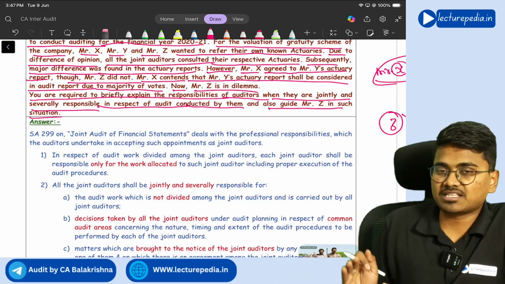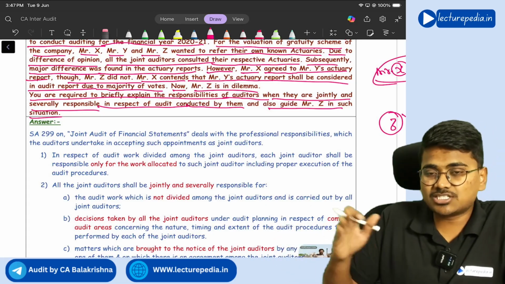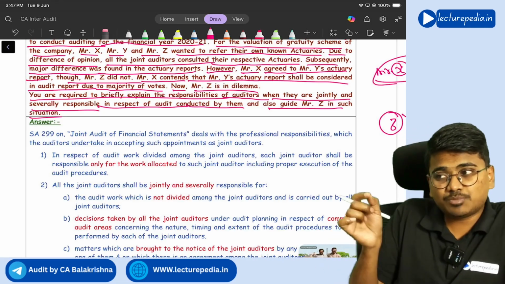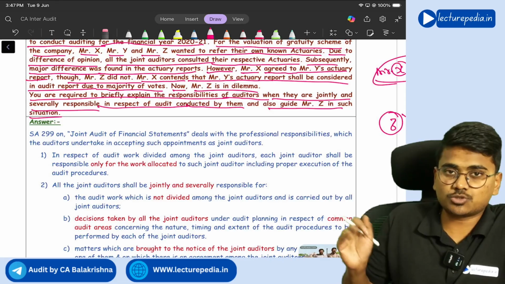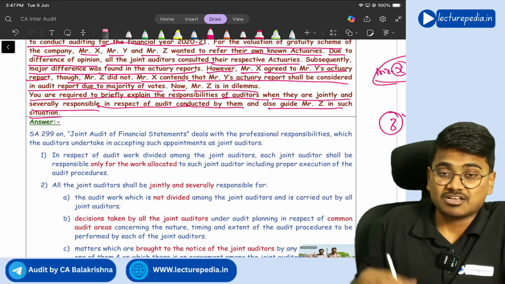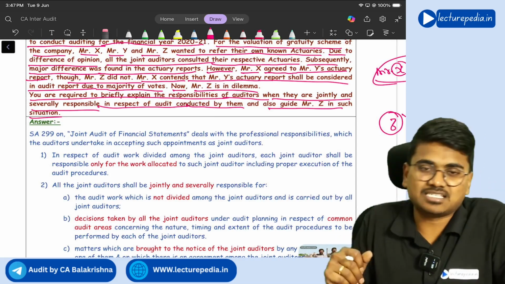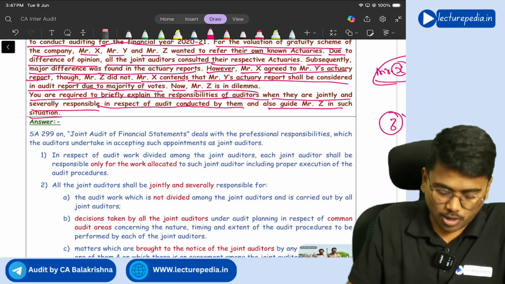First of all, for the work which is divided among the joint auditors, each joint auditor is individually responsible for the work that has been allocated to him. That is with respect to the individual responsibility of joint auditors. Whereas all the joint auditors are jointly and severally responsible for the work which is not divided among themselves.